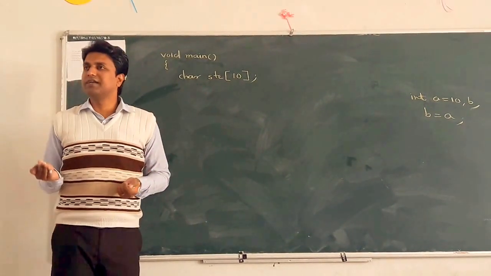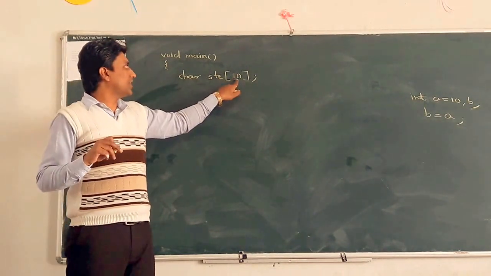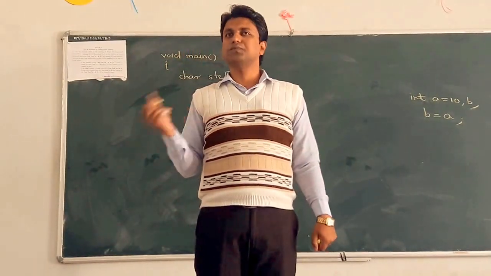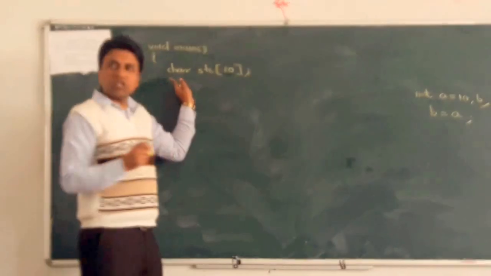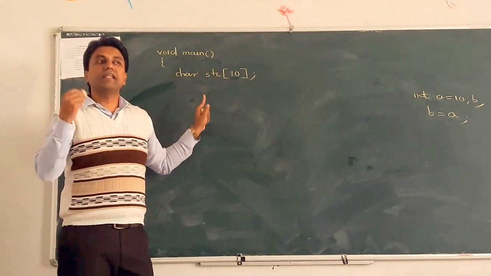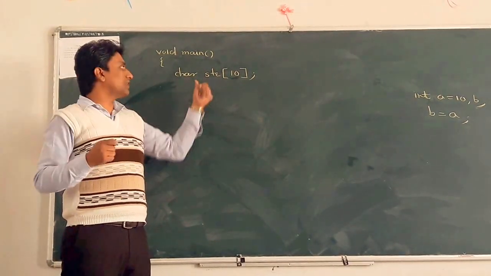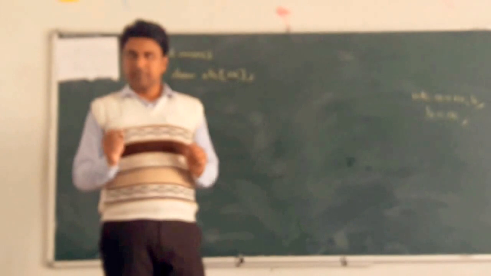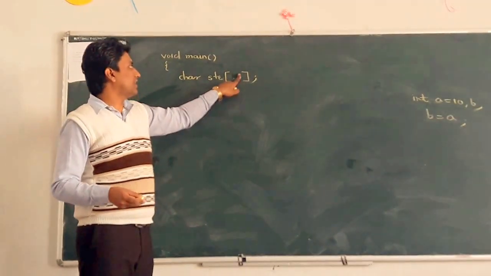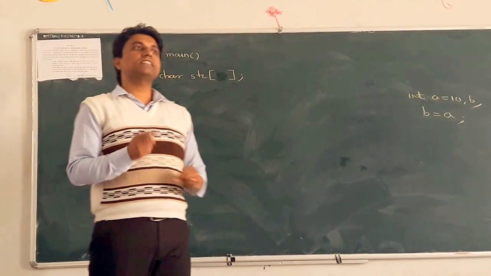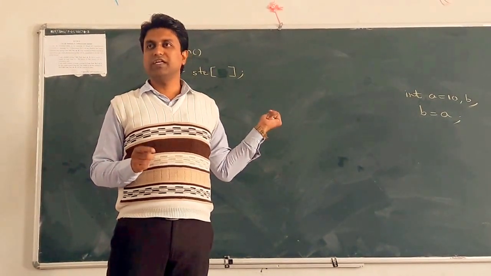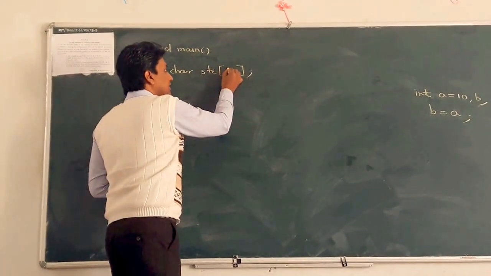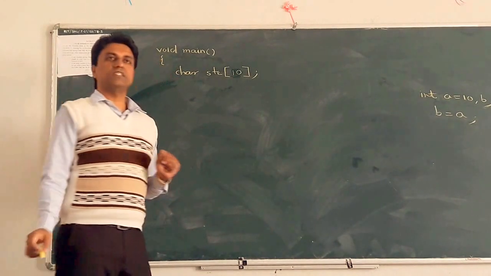Clear? Okay, next point. At the time of declaration, if we do not specify the size, does it work? No. This is called character array declaration. And when we assign a value to the character array, it is called initialization of the character array. At the time of declaration, if we do not specify any size, it gives a syntactical error. So while declaring any character array, the size must be specified.